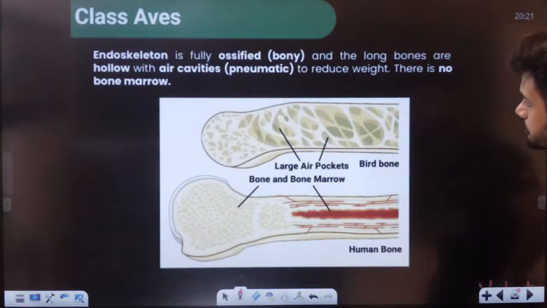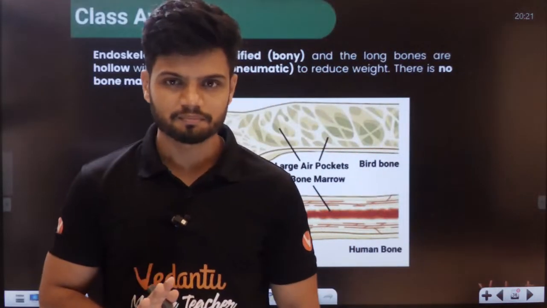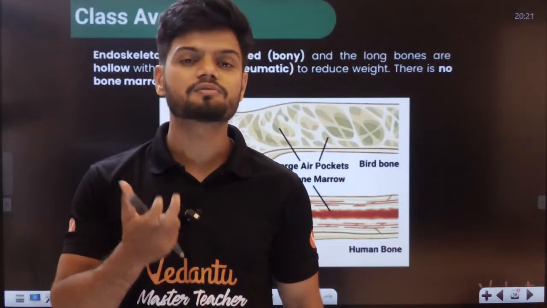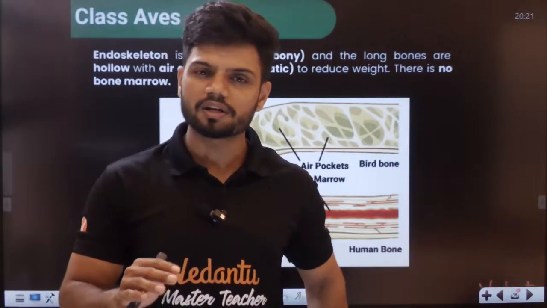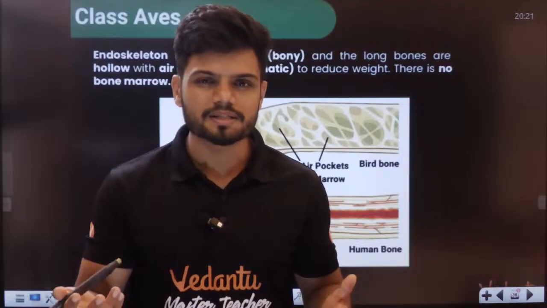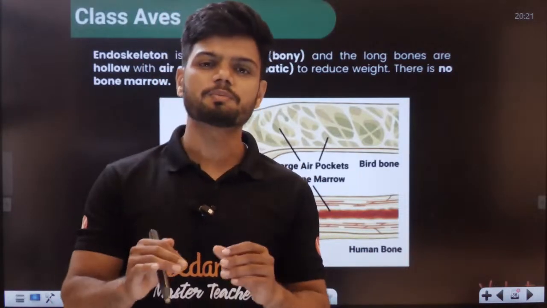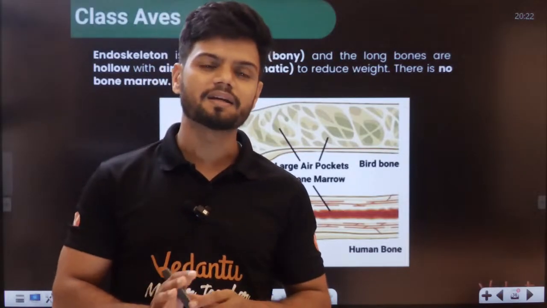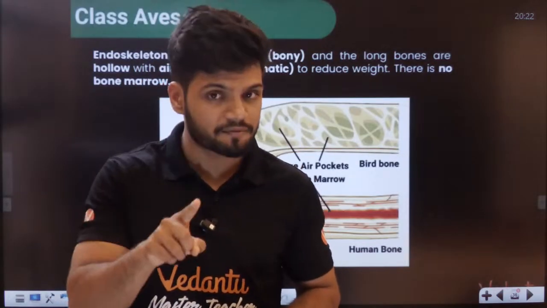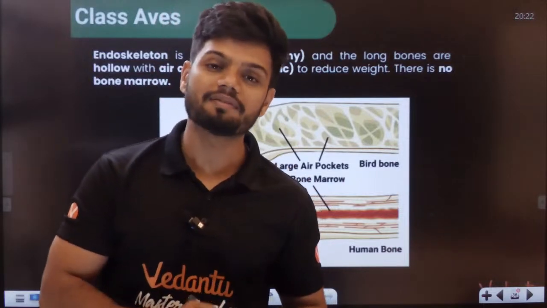Now, students, obviously, if they want to fly, they have to be very lightweight. But our bones are very, very strong and very solid. In birds, if their bones are very heavy, can they fly? No. So lightweight bones have to be there. Inside the bones of the aves, there are small gaps, small cavities or pores.